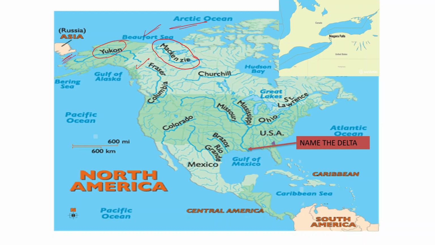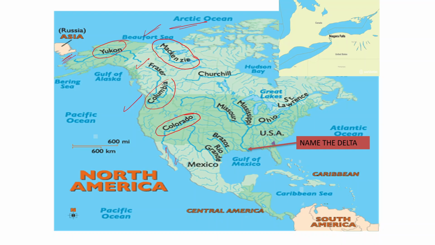Then here we have the Columbia River. Columbia discharging its water where? In the Pacific Ocean. Then just see the Colorado River, the most important river of the southwest USA. This river flows through two countries. One is the USA and then Mexico, and finally discharging its water where? In the Gulf of California. This is Gulf of California.